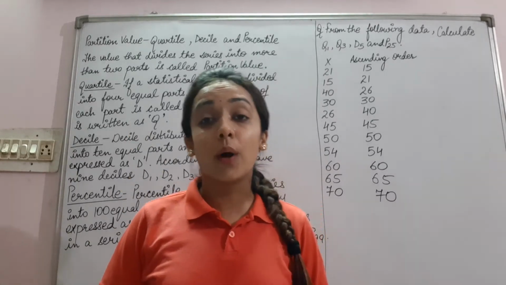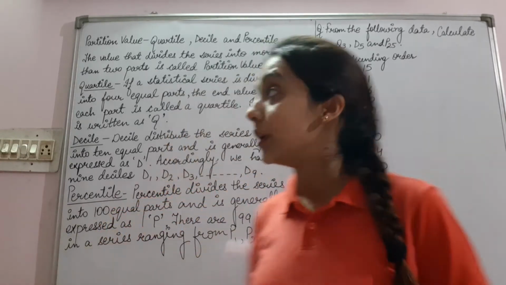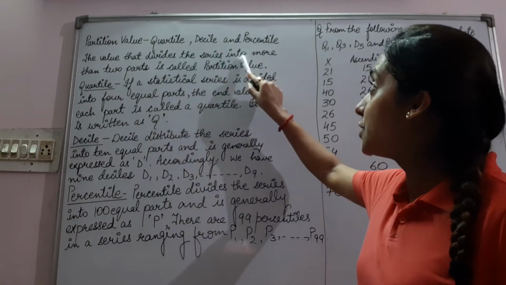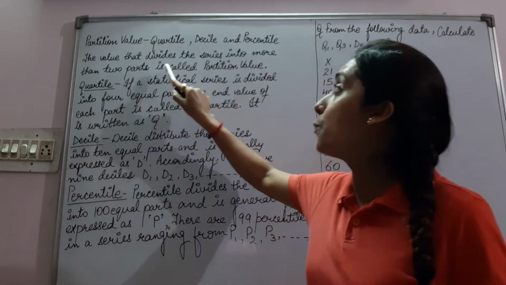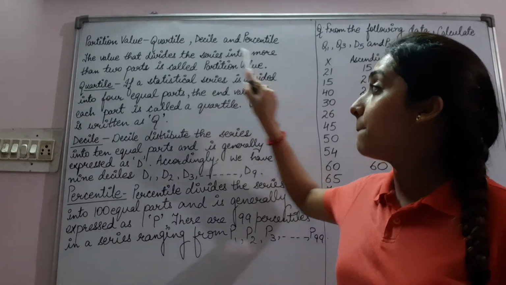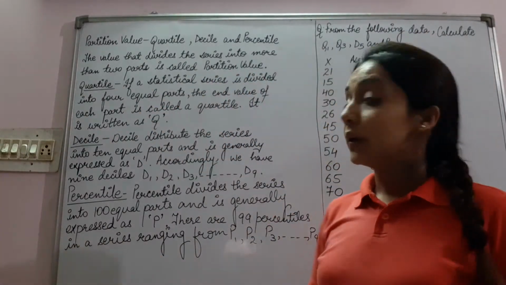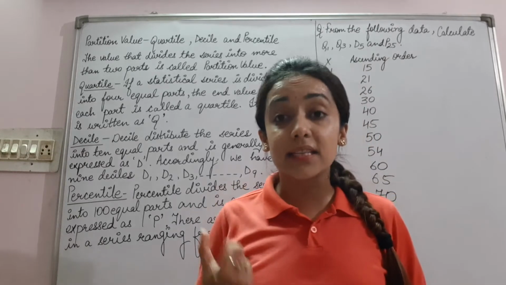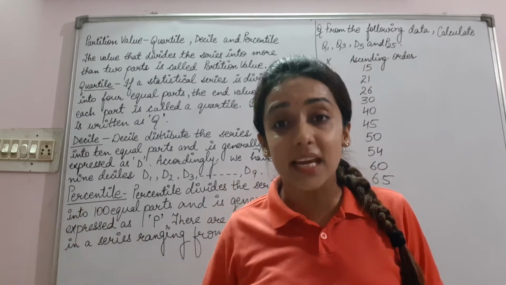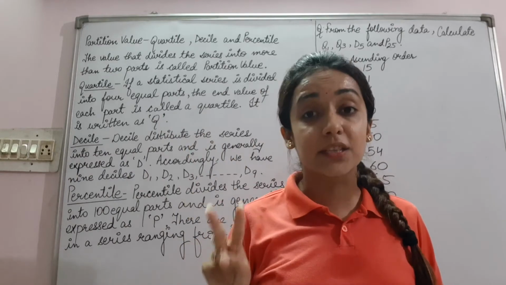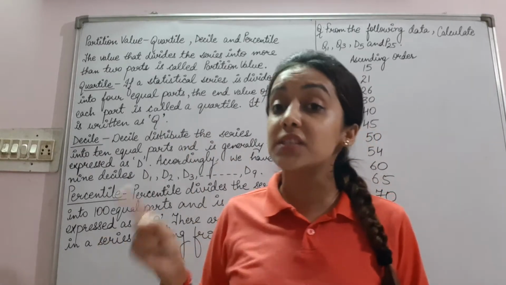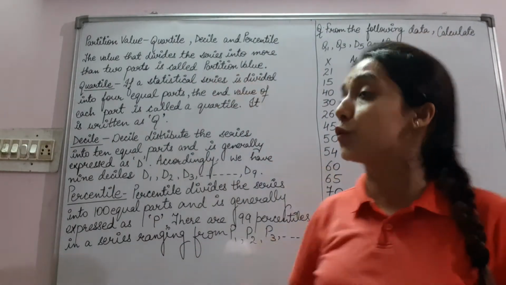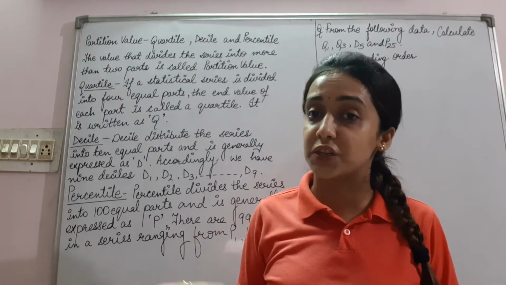First of all, what is partition value? The value that divides the series into more than two parts is called partition value. In median, what we have studied now, the value that divides the series into two parts is known as the median. But the value that divides the series into more than two parts is known as partition value.